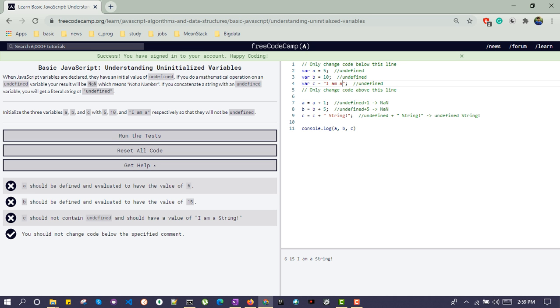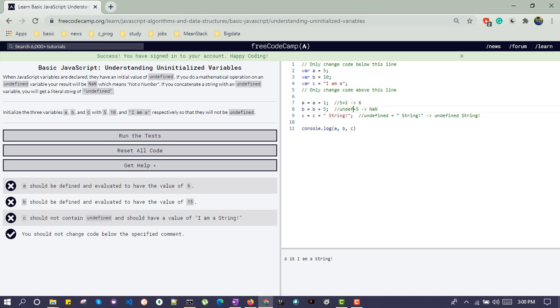And now you can see the value of a. Now this is no longer undefined, so we will remove this one. Here undefined got replaced with 5, so this will give you the answer 6.